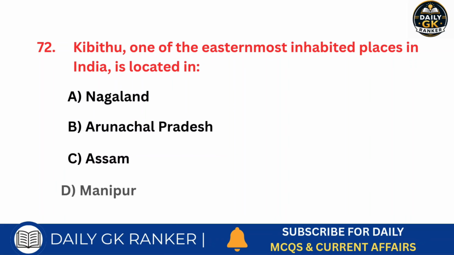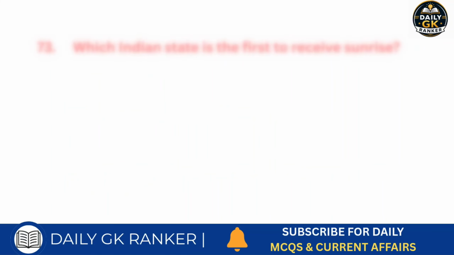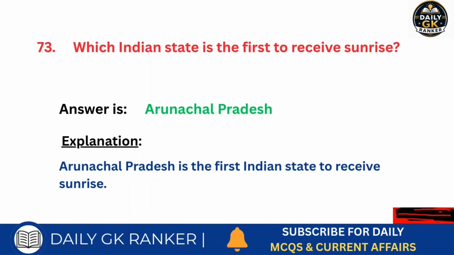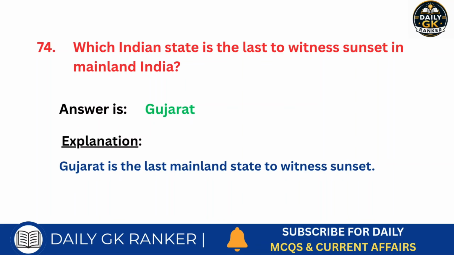Kibithu, one of the easternmost inhabited places in India, is located in. Answer is Arunachal Pradesh. Which Indian state is the first to receive sunrise? Answer is Arunachal Pradesh. Which Indian state is the last to witness sunset in mainland India? Answer is Gujarat.